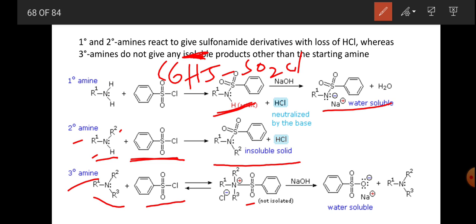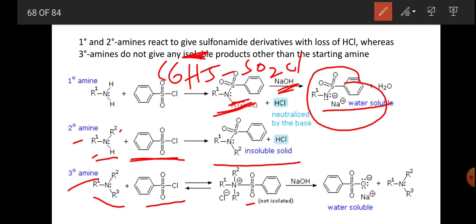This is the monoalkyl sulfonamide. This monoalkyl sulfonamide on reaction with NaOH gives a water soluble product.